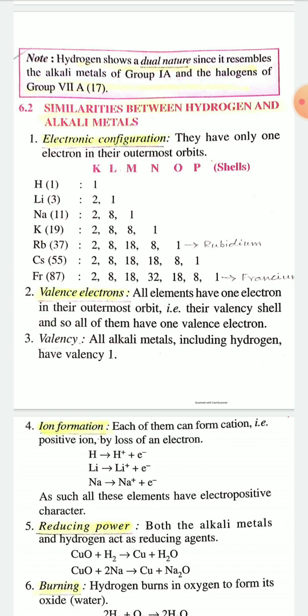Next, ion formation. Each of them, that is hydrogen and alkali metals, can form monovalent positive cations by losing an electron.